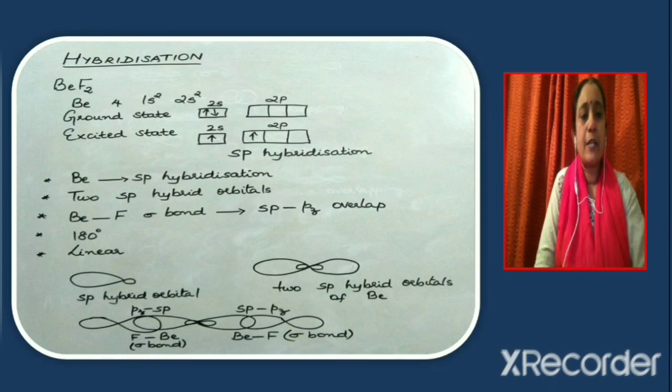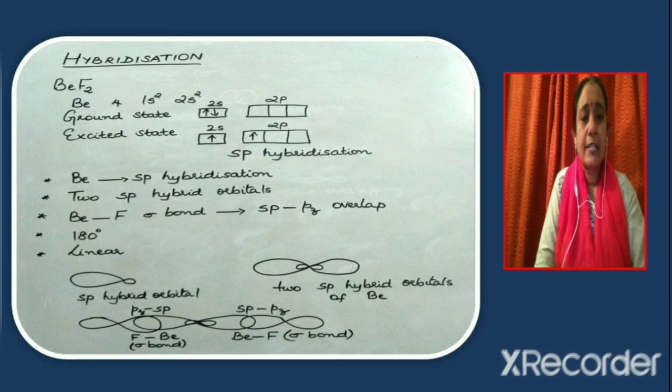For example, consider beryllium fluoride, BeF2. Here the central atom is beryllium. Its atomic number is 4 and the electronic configuration is 1s2, 2s2. In the ground state, the configuration can be written as the 2s orbital with 2 electrons and the 2p orbital vacant.